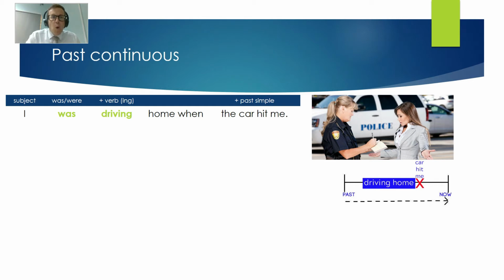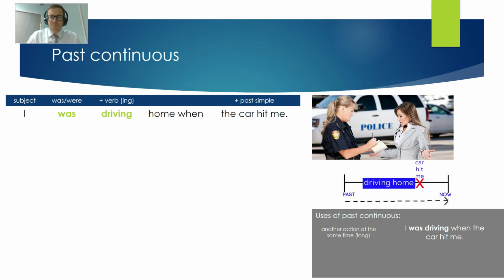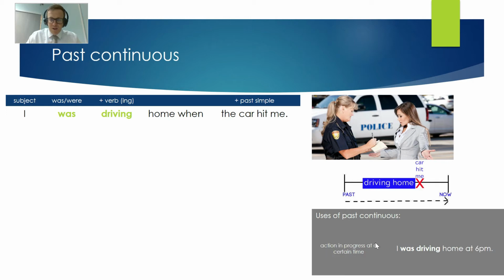So this is one of the ways we use past continuous. It is for a long action and then another action happens at the same time and stops it. The car hitting stopped her driving home. Now she's talking to the police officer. So this is one of the main uses of past continuous. Two actions together.